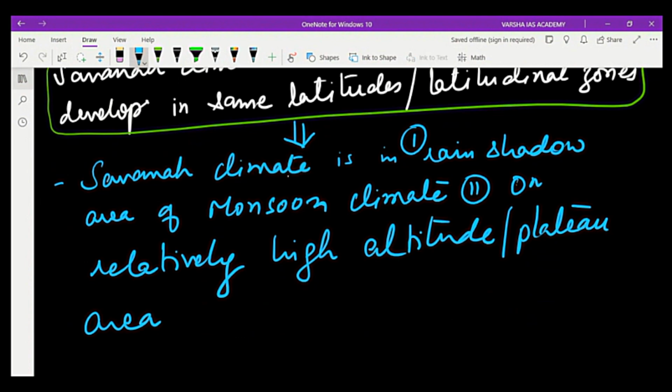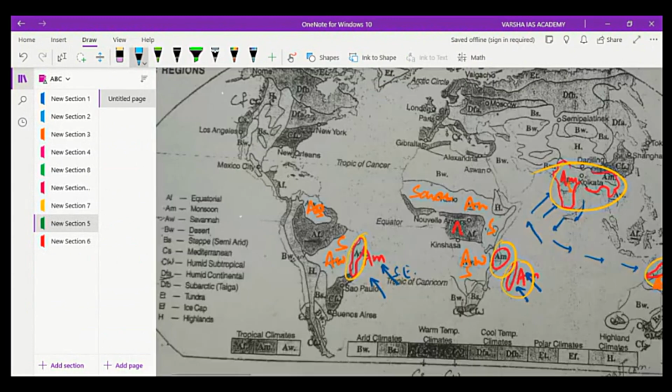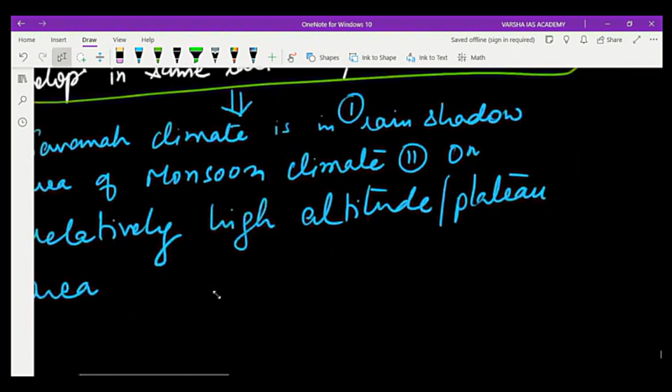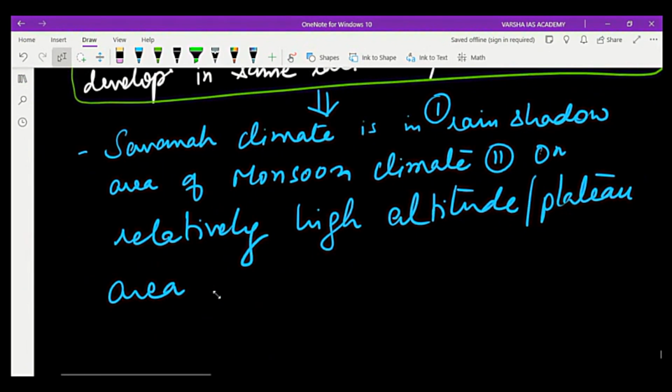So if you see this again on the map, here is the Brazilian highland. This is the African plateau. This whole part is the African plateau. This is the Australian plateau, right? This is the Guinea highland. So these are all highlands or plateau areas adjacent to the monsoon.